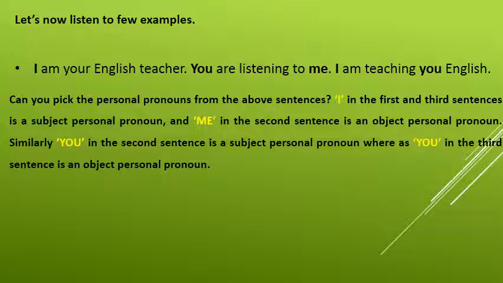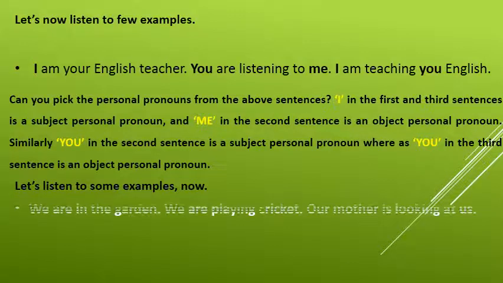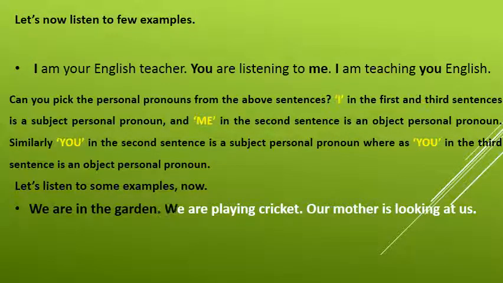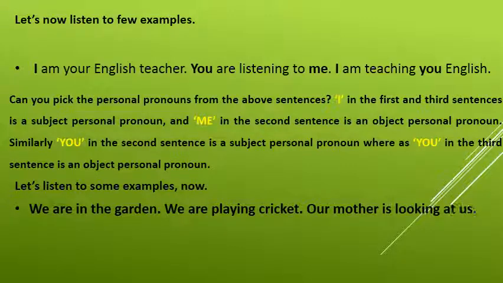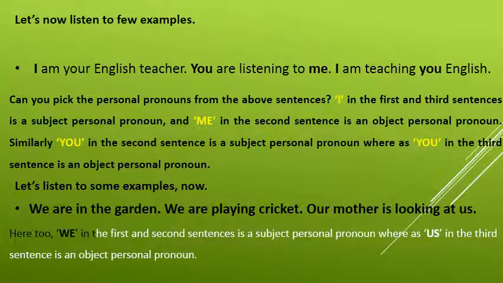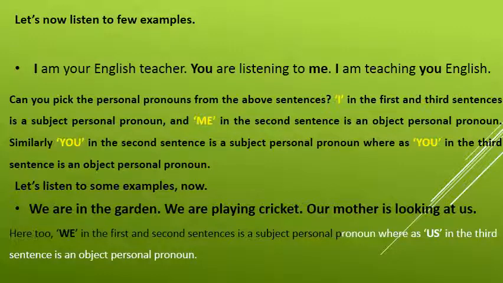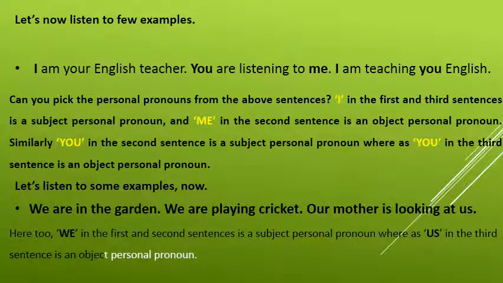Let's listen to some examples now. We are in the garden. We are playing cricket. Our mother is looking at us. Here too, we in the first and second sentences is a subject personal pronoun, whereas us in the third sentence is an object personal pronoun.